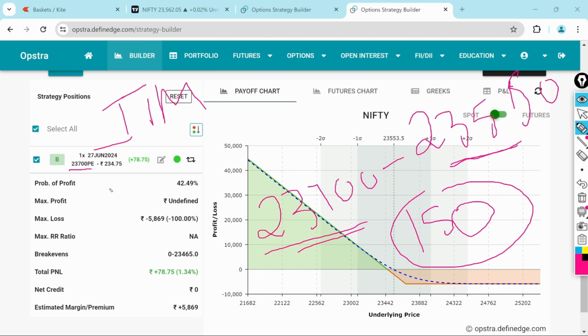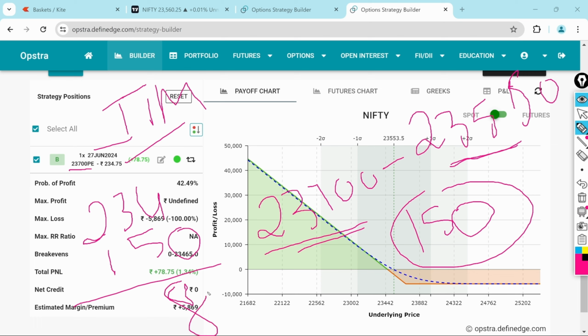Let's see how to calculate the time value for this put option. To calculate the time value, you have to take the premium which we paid. The premium which we paid, you can see over here, is 234 rupees. The intrinsic value is 150. If you subtract these two, what you will get is the time value, that is 84 points. This is the time value, and the 150 is the intrinsic value.